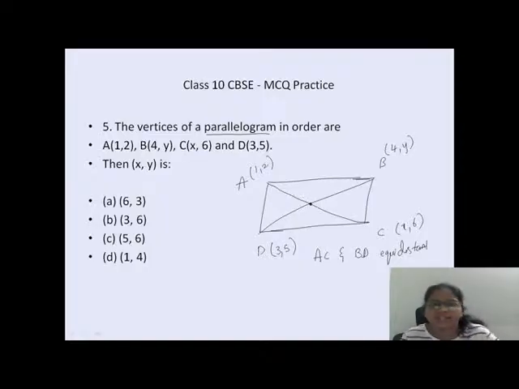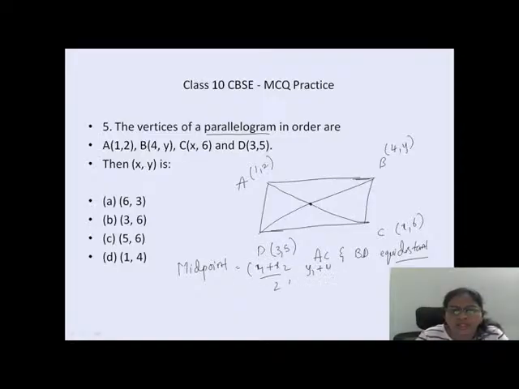I told you in yesterday's live that whenever you see equidistant, when both sides are equal, immediately you have to go with the midpoint formula. What is the midpoint formula? (x1 plus x2) by 2, comma, (y1 plus y2) by 2. So directly you can do here. The point will be (1 plus x) by 2, comma, (6 plus 2) by 2, that is 8 by 2. And this one, it will be (4 plus 3) by 2, that is 7 by 2, comma, (y plus 5) by 2.